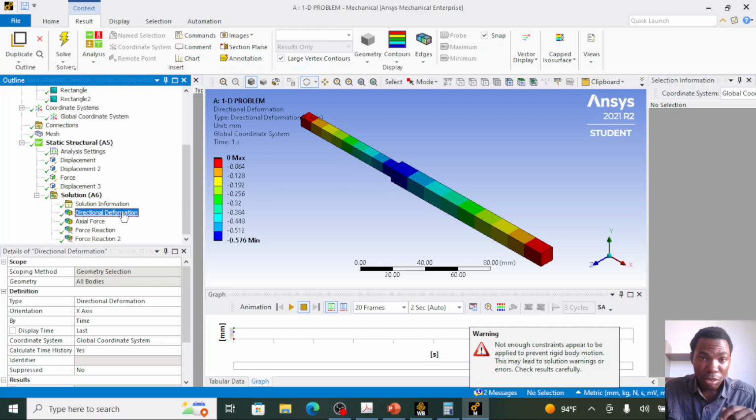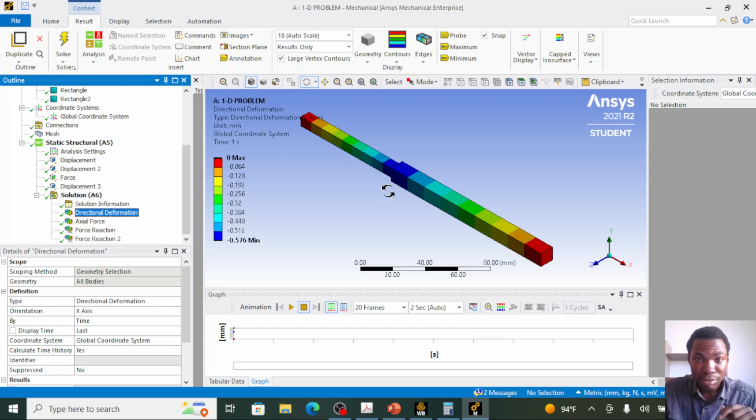So this is the deformation diagram. You can see at the end, this legend states that the red means zero displacement. So at the end, we have zero displacement. At the intersection of the two elements, which is blue, we have minus 0.576 deformation.